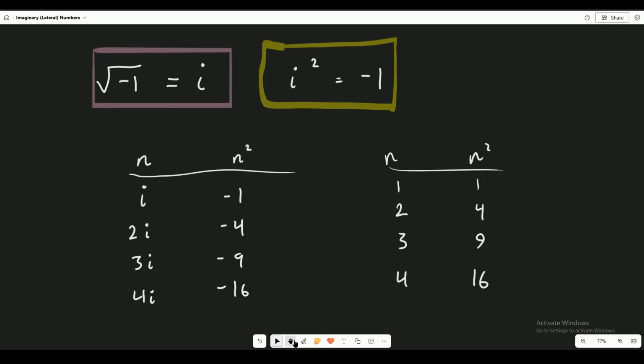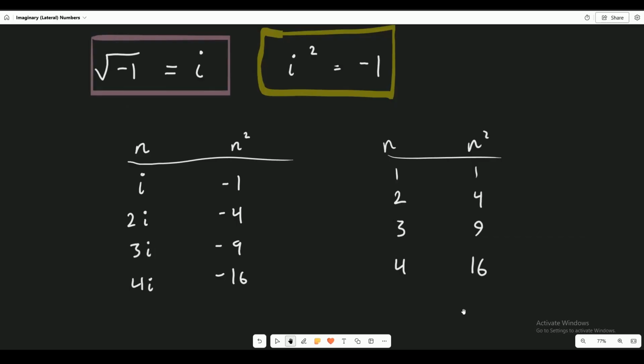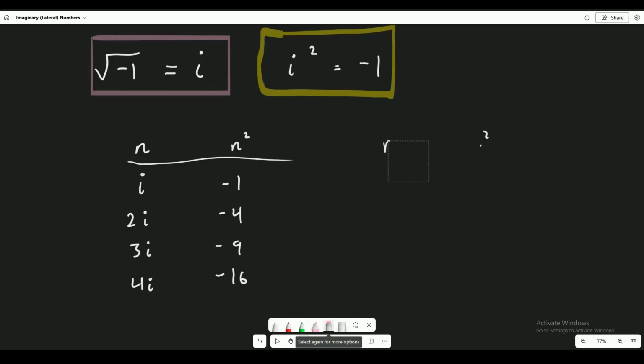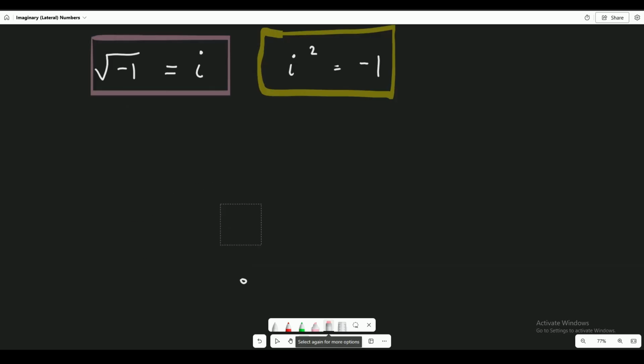Negative imaginary numbers also work. Let's say I have a negative i squared, right? So let's try that. What happens if I have a negative imaginary number? What if I have negative 2i and I square it? Well, let's do the math.